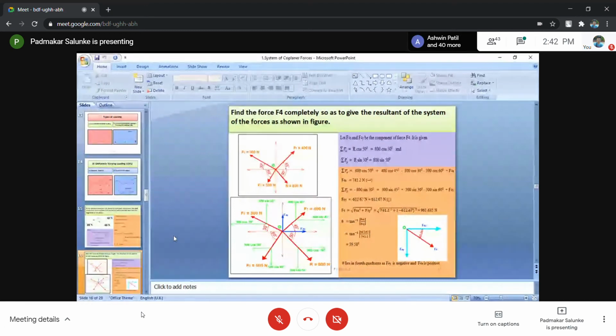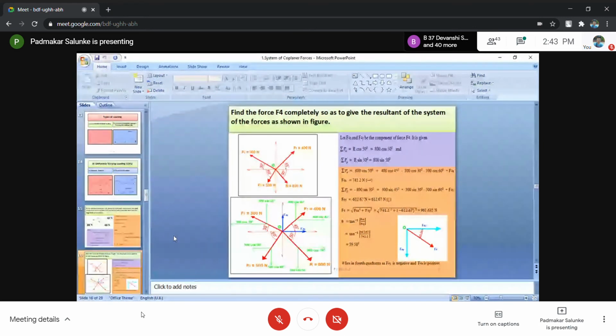Now, one by one I will use. Let F4x and F4y be the components of force F4. All these components I have calculated here. Then for these 4 forces, the resultant is in the fourth quadrant. It has 2 components: the x component 800 cos 50 and the y component 800 sin 50. Next, take the algebraic summation of forces along the x-axis. Look at this step.